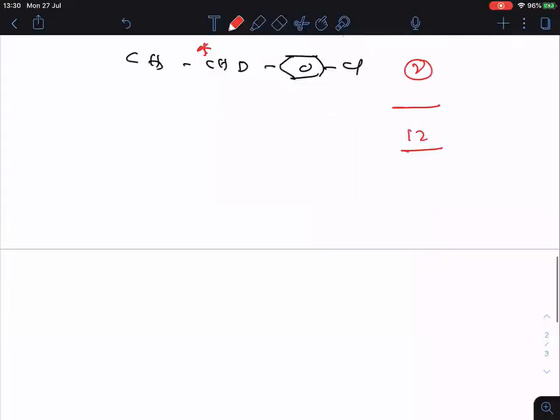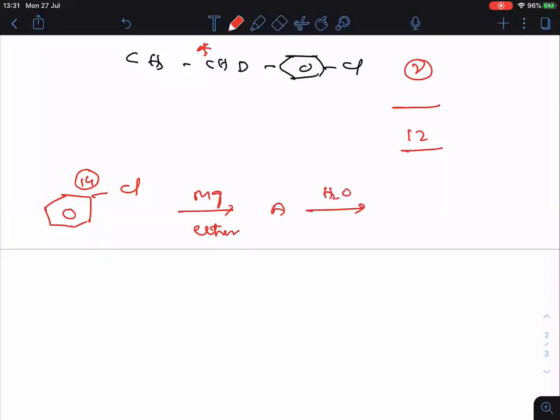Now the next question I am giving in this way. Try this one. Here I am putting chlorine. Now this carbon weight is 14, isotopic carbon. Clear? This one, when treated with magnesium and ether, forms a compound A. This A, when treated with water, forms a compound B. Now the same A, when treated with D2O, forms a compound C. So identify A, B, C.